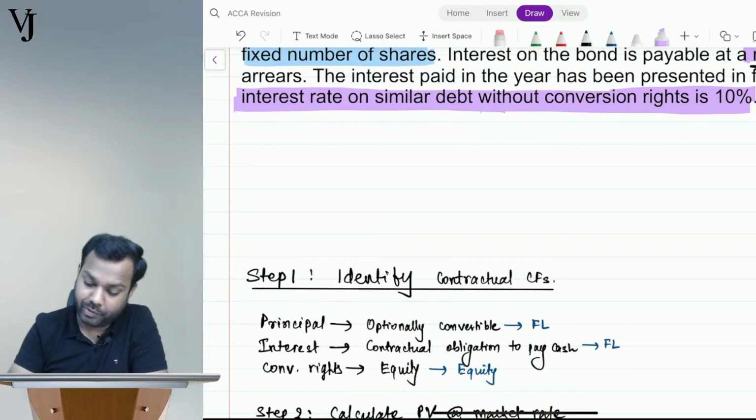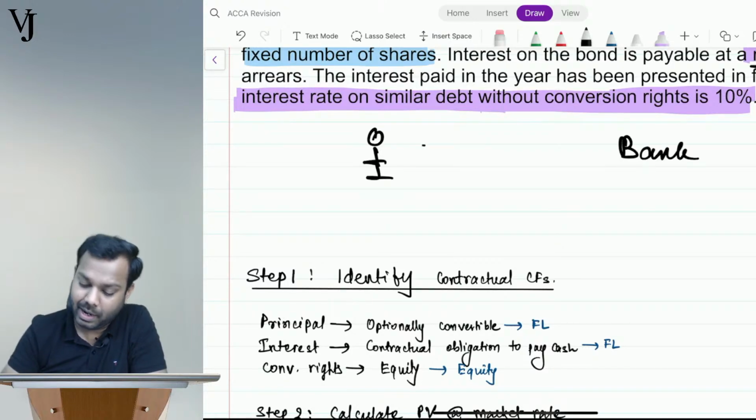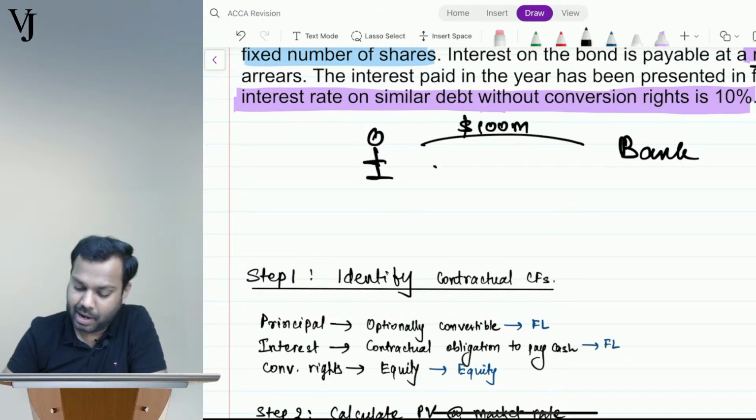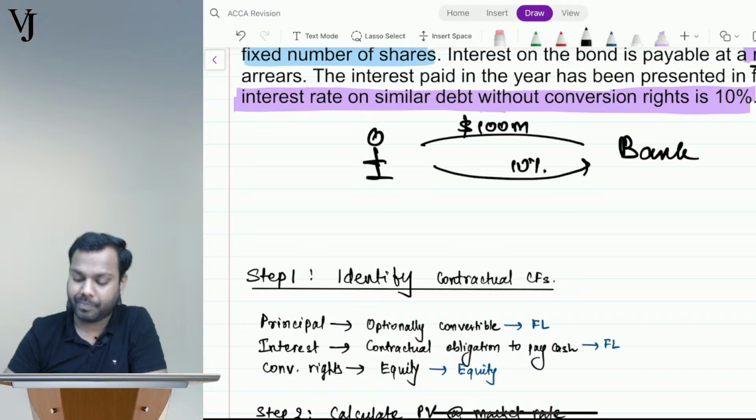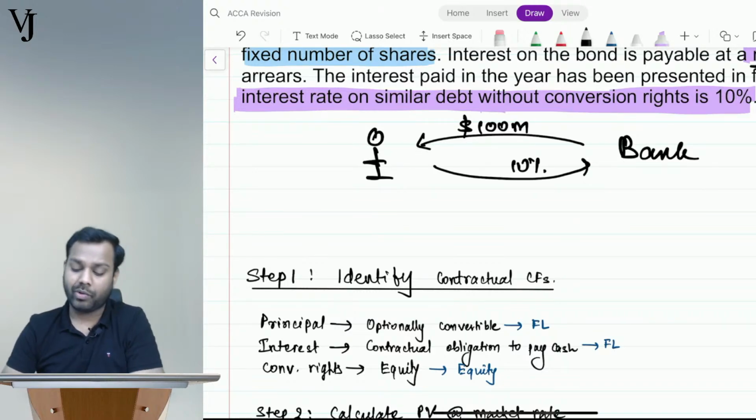Okay, this is the founder of Zomato, and this is the bank. He can take a loan of $100 million and pay a 10% interest rate. Fine, this is a normal transaction. But he doesn't want to do this transaction.